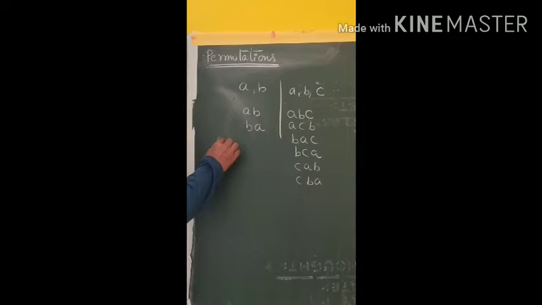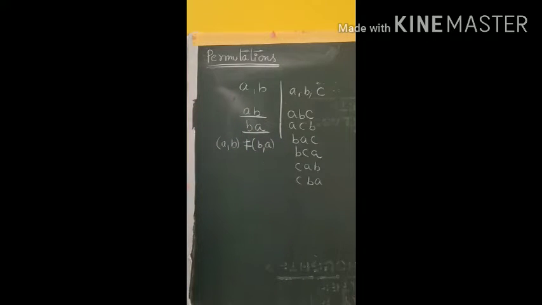I think everybody knows what an ordered pair is. The ordered pair (A, B) is not equal to the ordered pair (B, A) unless A equals B. Let us suppose A is not equal to B. So (A, B) is not equal to (B, A). Similarly, the arrangement AB is not equal to the arrangement BA.